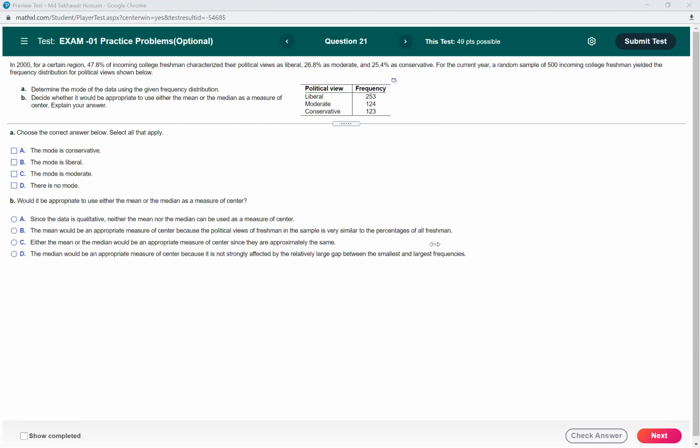So look at the frequency. The category which has highest frequency will be the mode, right? So which one has highest frequency? The mode means the category where the number occurred most, right? So yeah, it should be liberal. The mode is liberal, yeah.